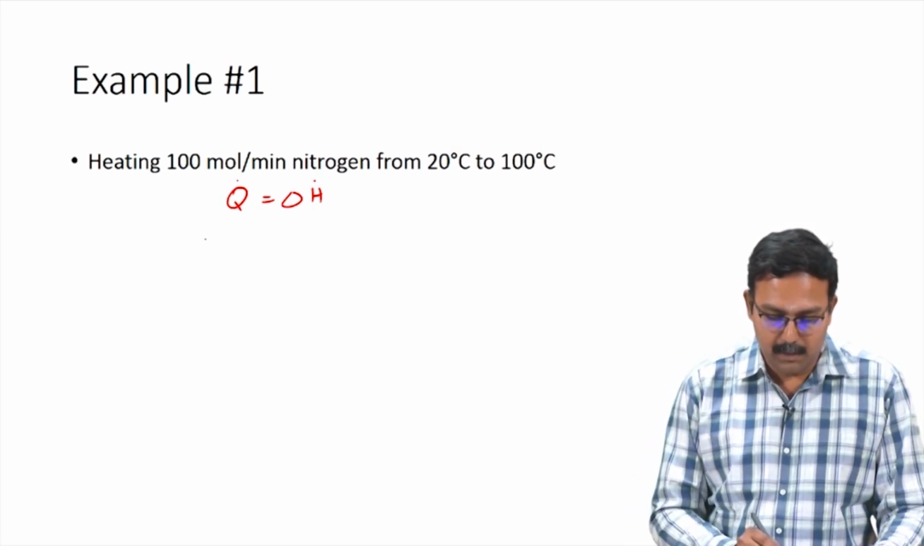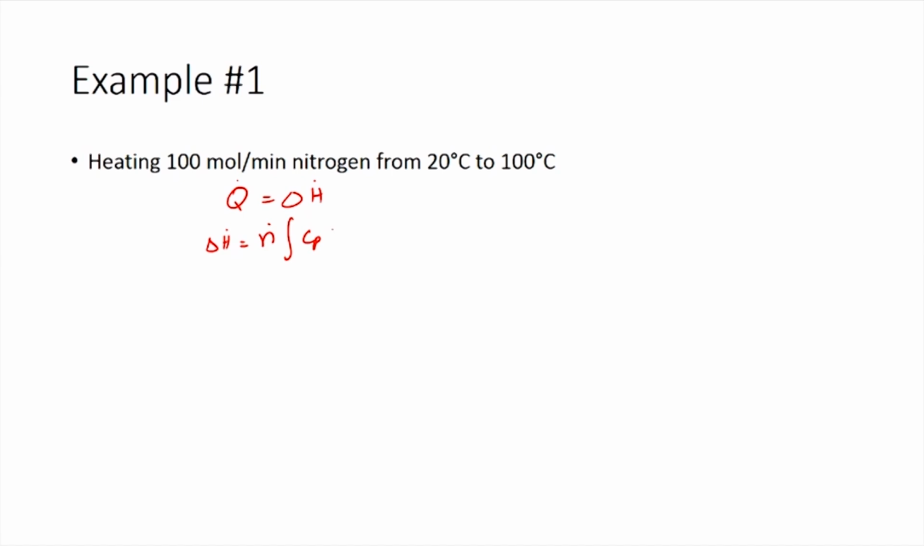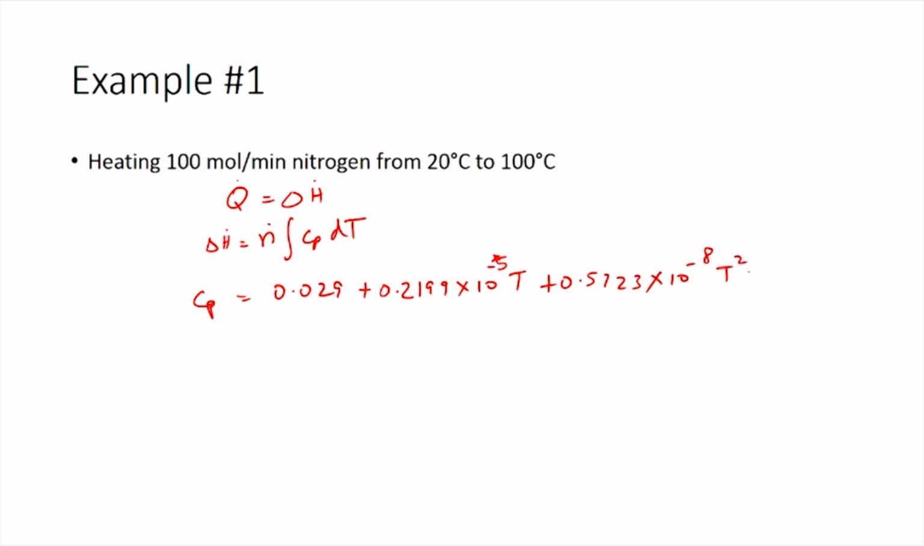So, what we need to do is calculate delta H dot. Delta H dot would be equal to n dot times integral Cp dT. We now have to identify the Cp values which are given in the textbooks. The Cp value given for nitrogen is 0.029 plus 0.2199 times 10 power minus 5 T plus 0.5723 times 10 power minus 8 T squared minus 2.871 times 10 power minus 12 T cubed.